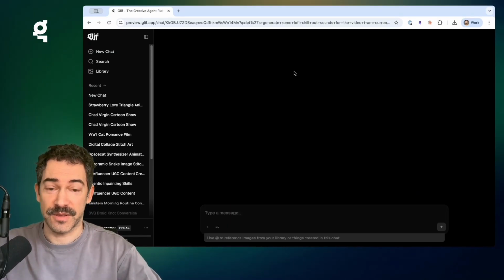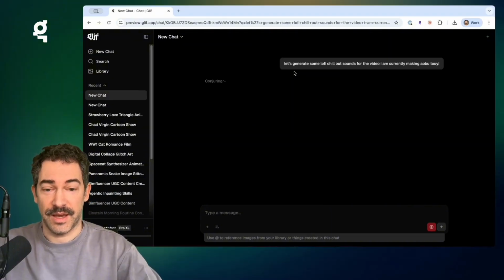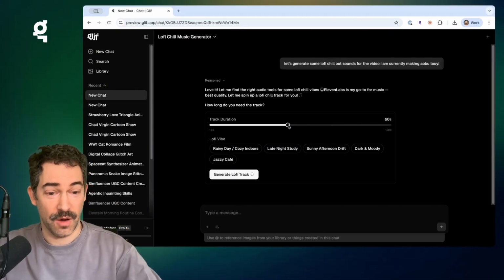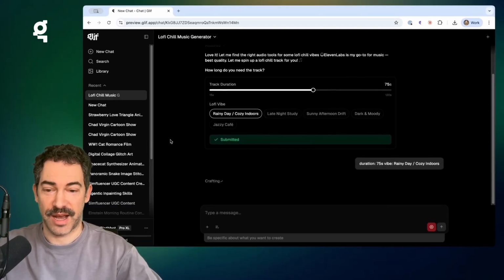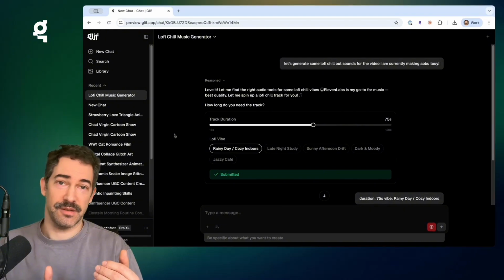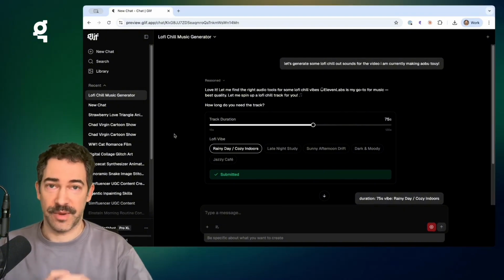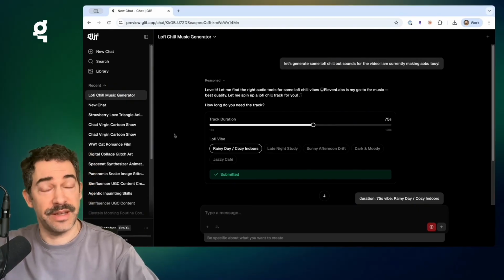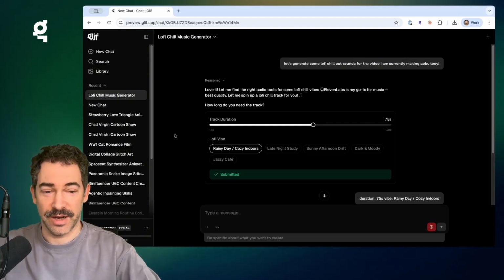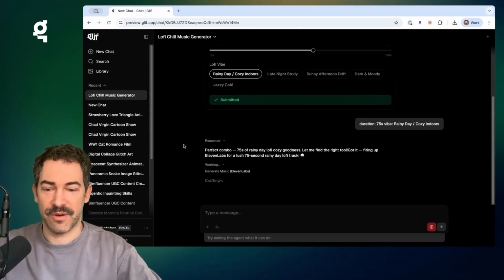And everything happens inside of chat sessions. And this agent can generate UI for us like this. So it's asking me how long of a track I want. Let's go with 75 seconds, rainy, cozy, and we're going to generate our track. As you can see, instead of just me chatting with it and it asking me to describe everything in detail, which totally works, in this case, it decided to generate something that looks a bit like an old Glif workflow, where it asked me for some information, collects the data in this neat UI, and now it's going to fire up ElevenLabs music and generate our track for us.